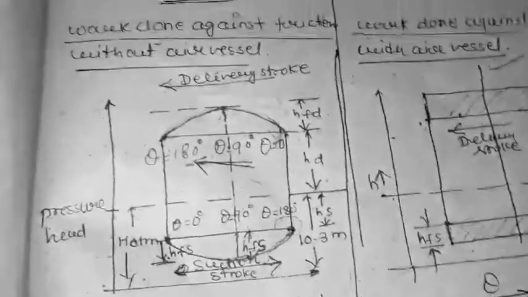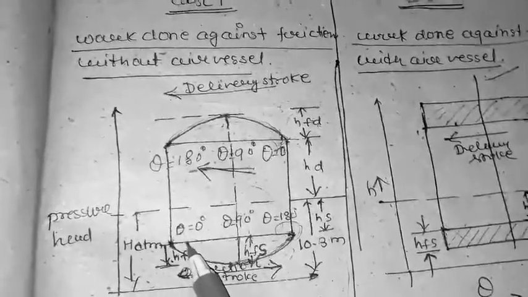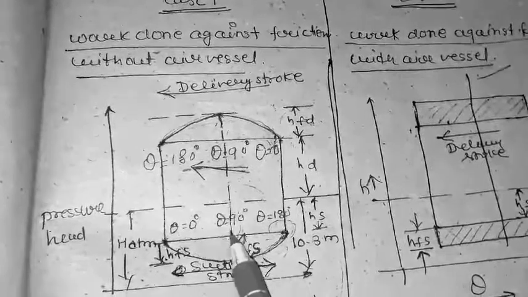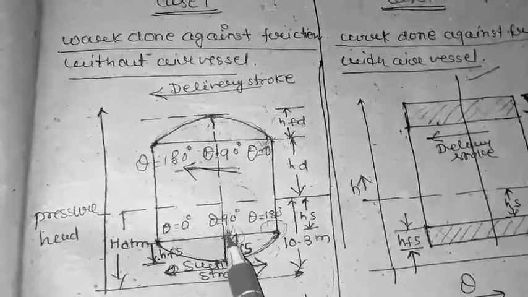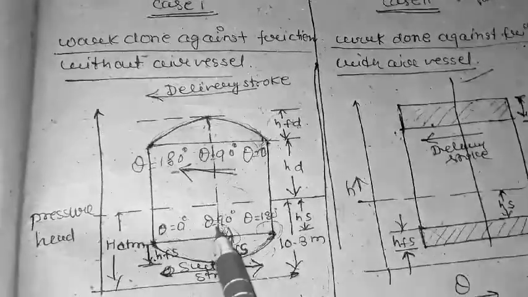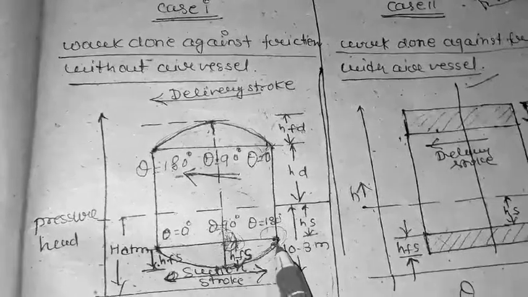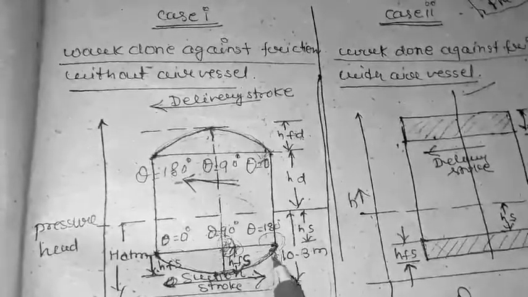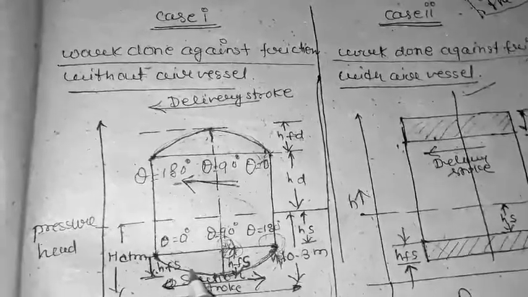During the suction stroke, it starts from theta equal to 0 and goes to the middle, theta equal to 90 degrees, known as the middle of the stroke, and at theta equal to 180 degrees it reaches the end of the stroke.